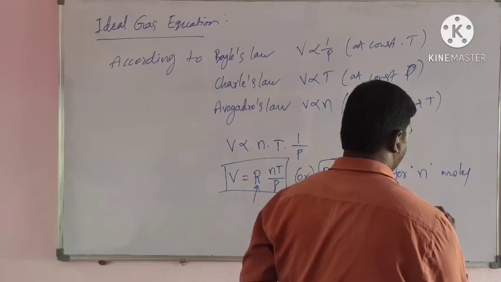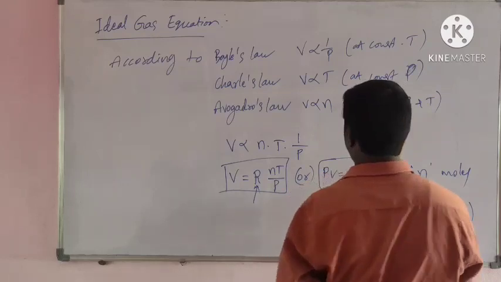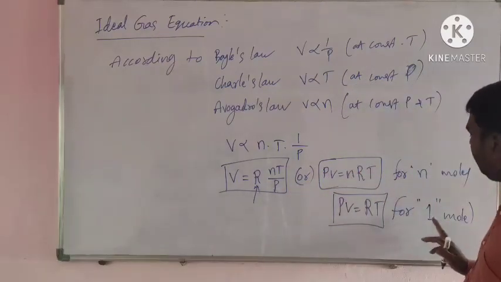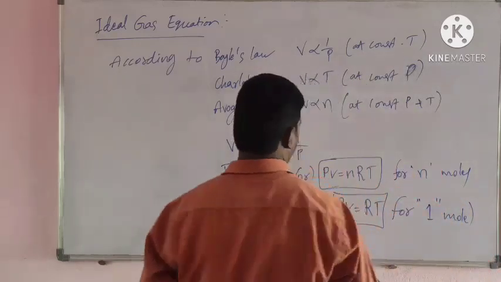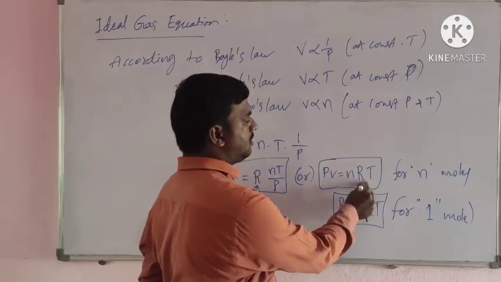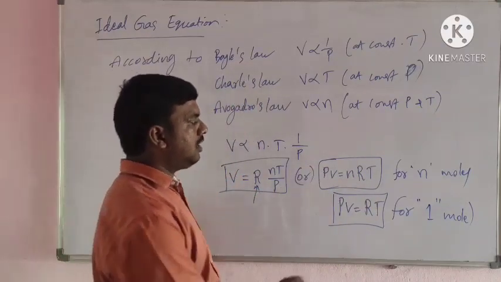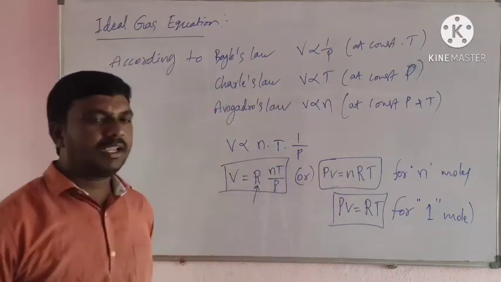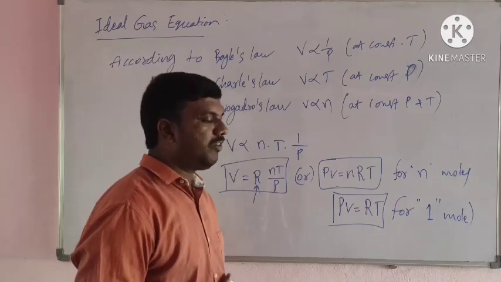The ideal gas equation for 1 mole is PV equals RT. This equation is called the ideal gas equation, and here R is called the universal gas constant, or the molar gas constant.